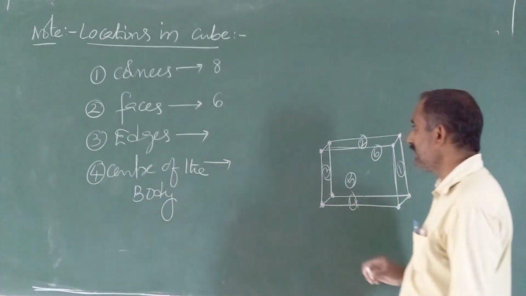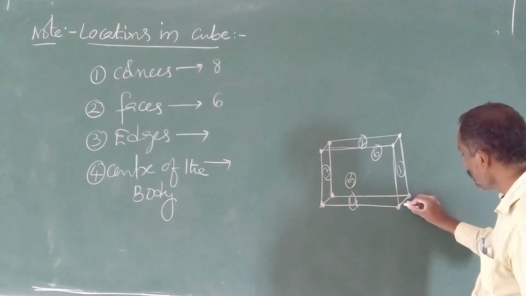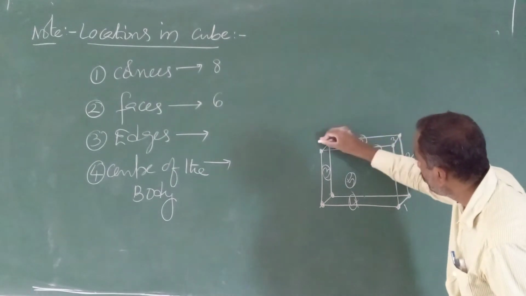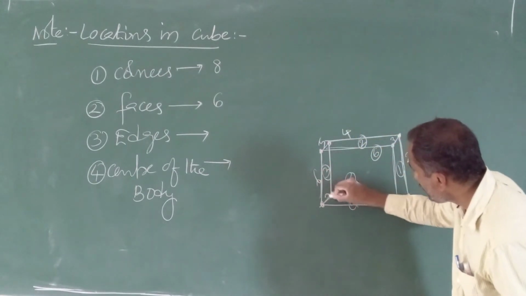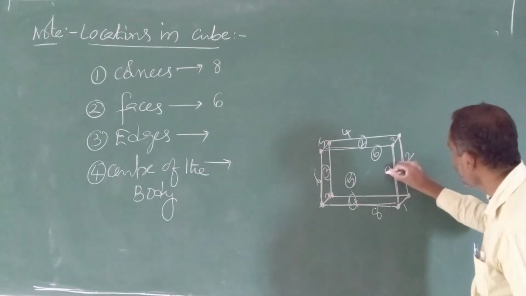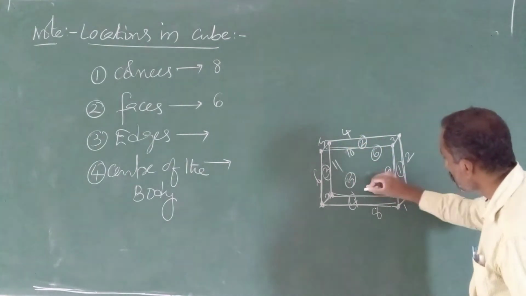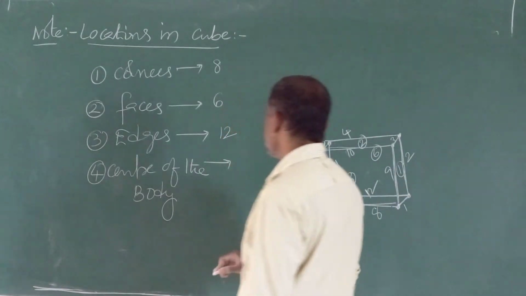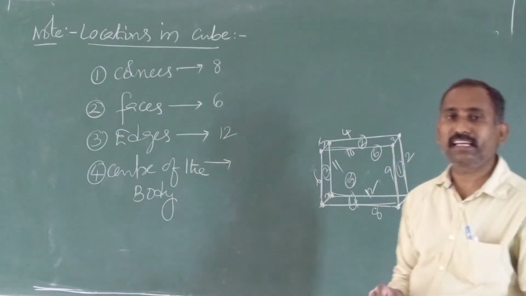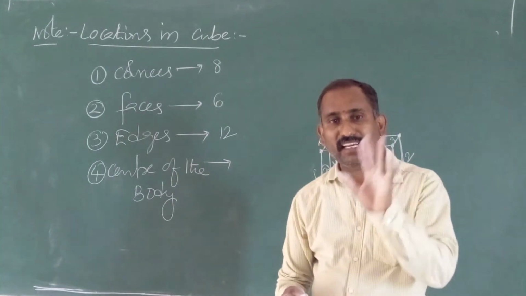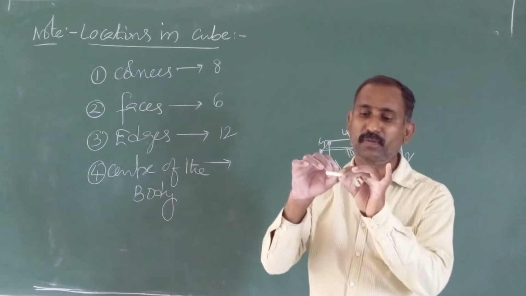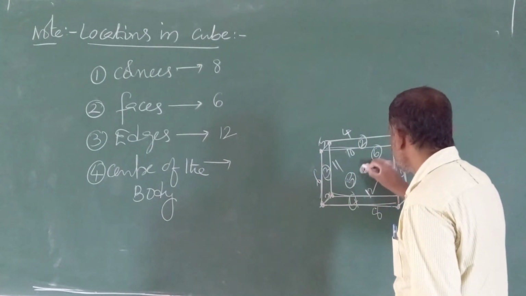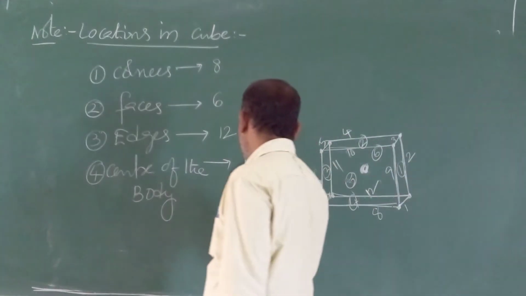Edges, 12 edges. See, this is first, second, third, fourth, 5th, 6th, 7th, 8th, 9th, 10th, 11th, 12th. Therefore, cube has how many edges? 12 edges. And center of the body. For any body, not only cube, for square, for circle, for any body, only one center is there. For this chapter also, this is the center place. Center of the body is 1.